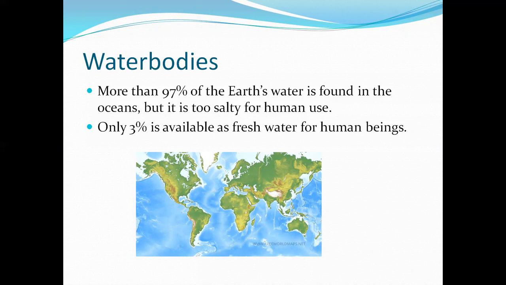Because of this evaporation, the water in the ocean gets quickly evaporated, and it leaves behind the salt. Because of this process, it becomes too salty, and the level of salt the oceans have is not appropriate for humans to consume. So we say that it is unfit for drinking.